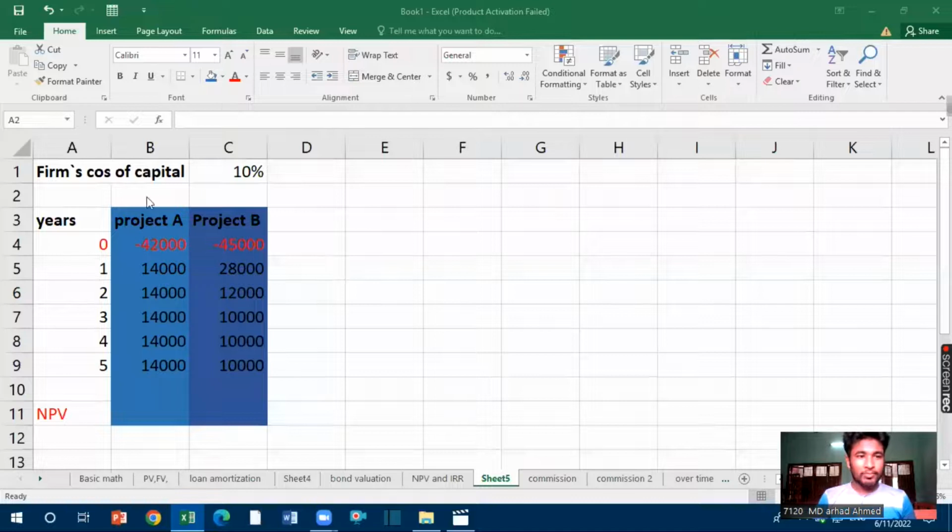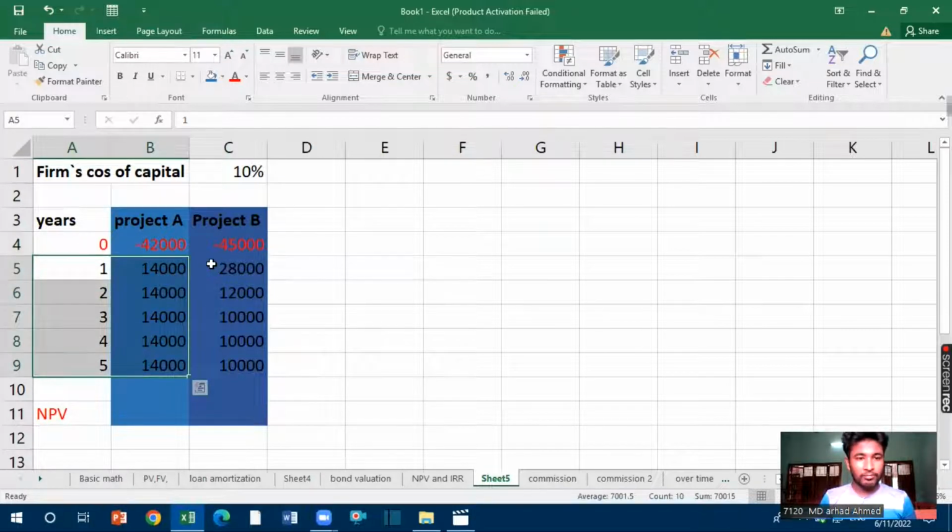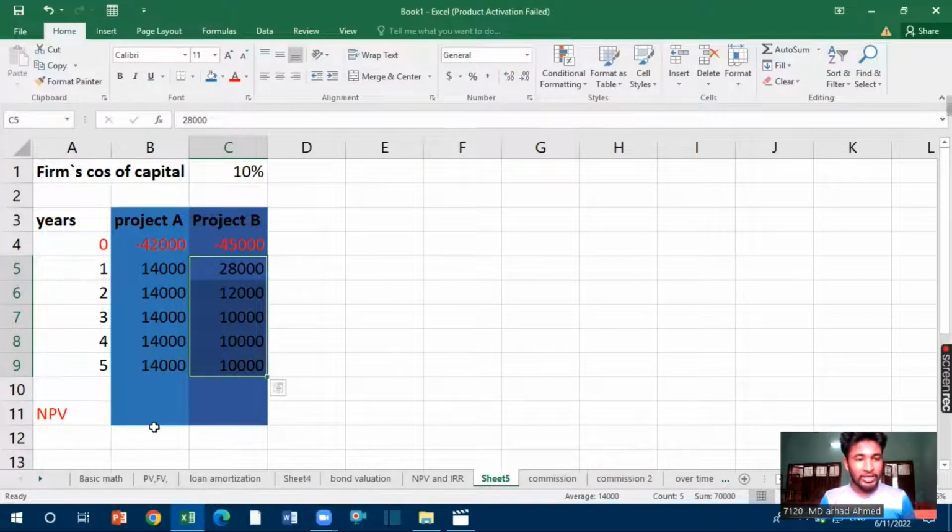Here we take an example. A firm's cost of capital is 10%, and the primary investment for project A is 42,000, and for project B is 45,000. And the future cash inflows for project A are these, and the future cash inflows for project B are these. From this information, we have to calculate the NPV, that means net present value, and we have to take a decision on which project is most useful for the firm.